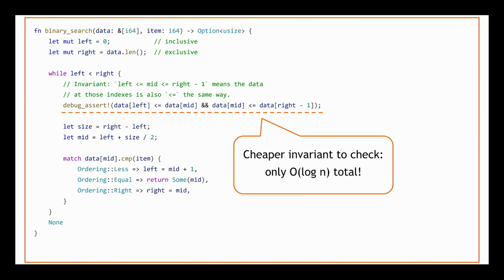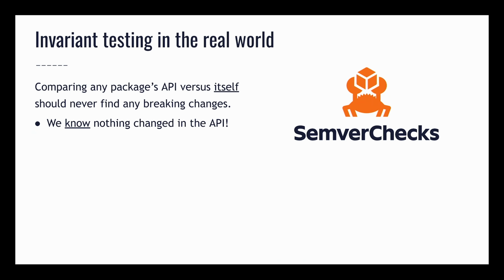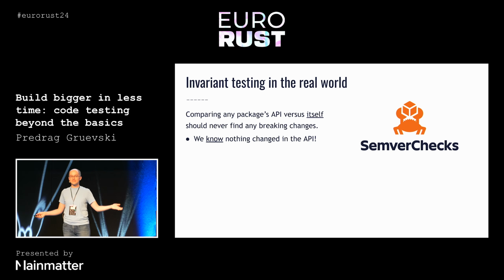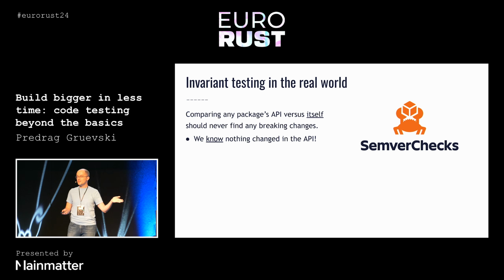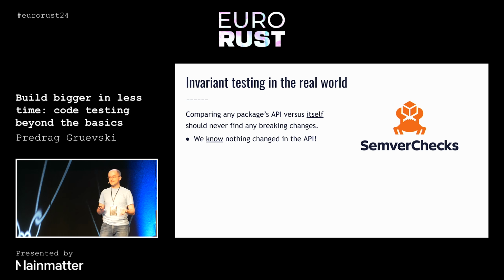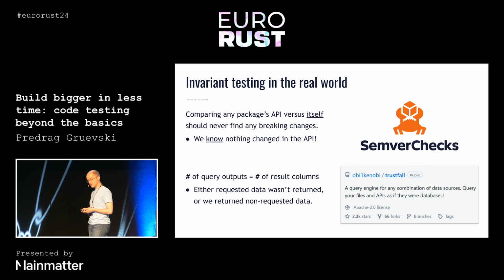Now, the way that this works in practice has to be a little bit customized to the specific use case. In cargo-semver-checks, for example, we have an invariant that if you didn't change anything in the API, there shouldn't be any breaking changes. That seems reasonable, right? You didn't change anything. And the best way that we know how to simulate not changing anything is just testing a package against itself. If we test it against itself and cargo-semver-checks reports a breaking change, we know that to be a false positive, that's a bug, and so we're not going to let that pull request merge. This is a way that invariant testing helps us in the real world.